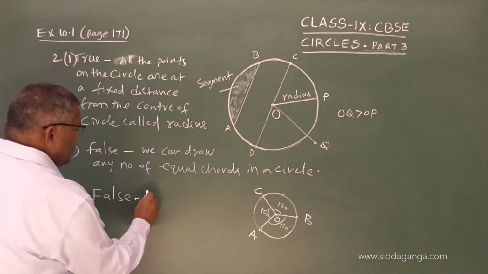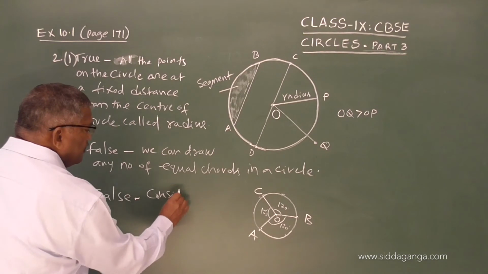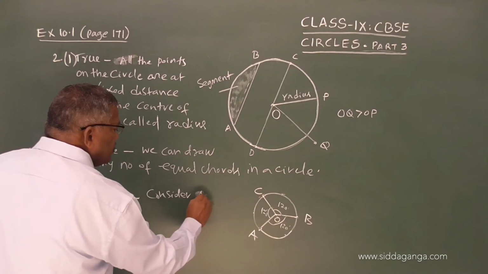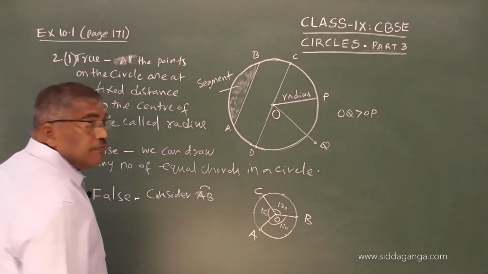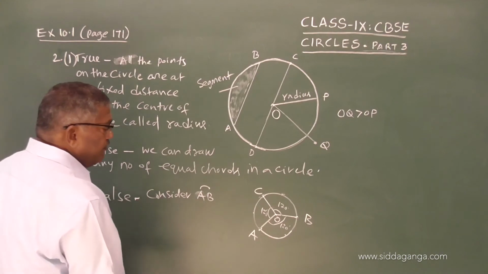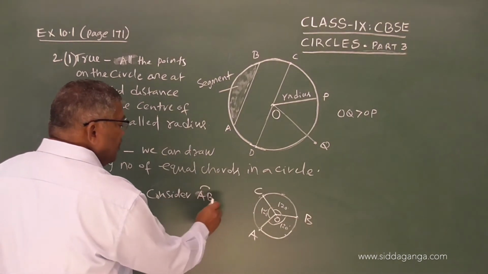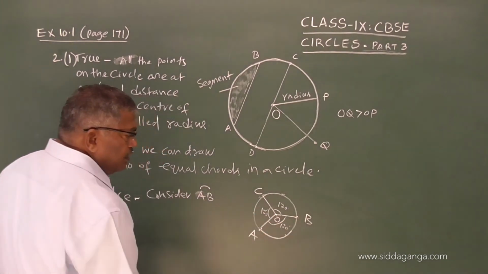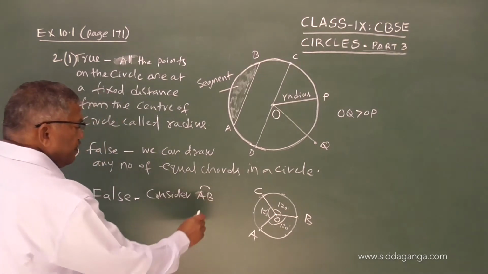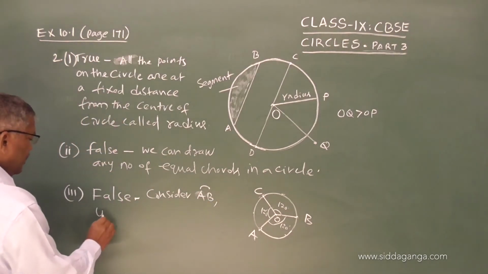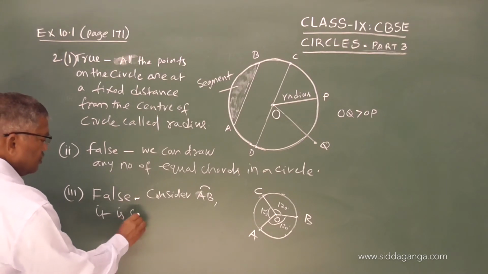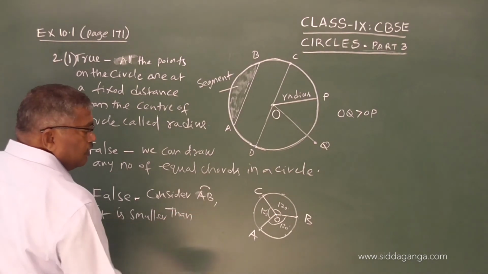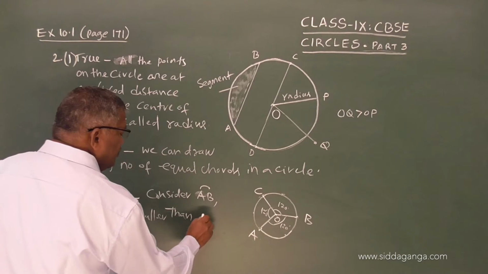Now, false. So, consider arc AB. I will write like this, arc AB. So, when you consider arc AB, if I join A and B, this becomes the chord. Arc AB is smaller than arc ACB.